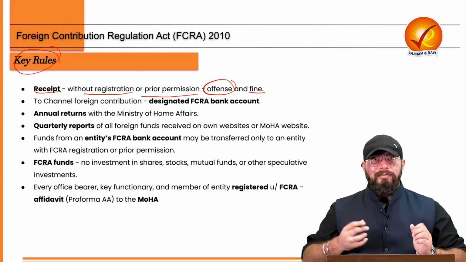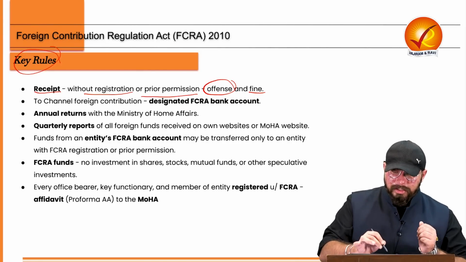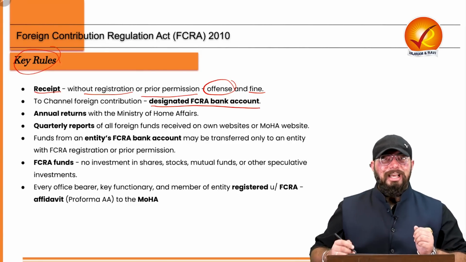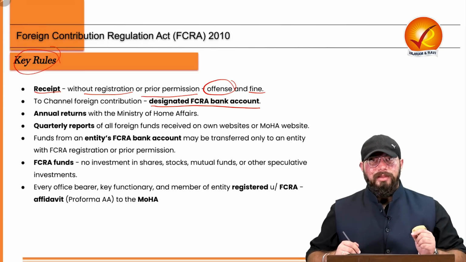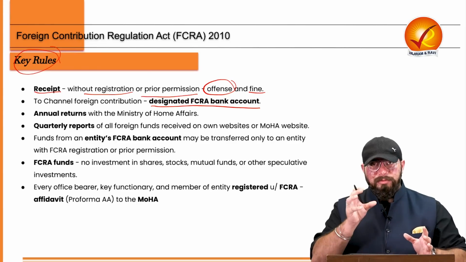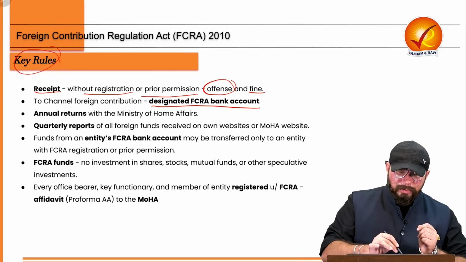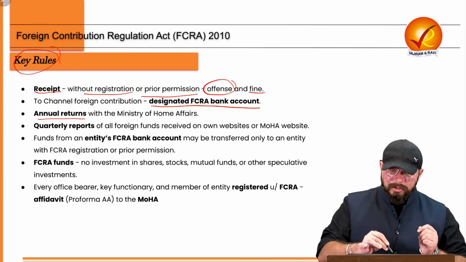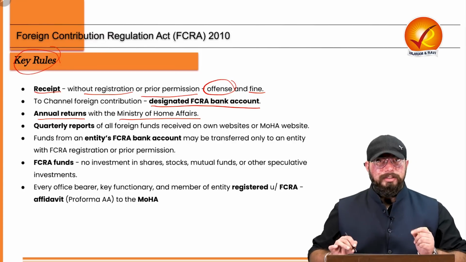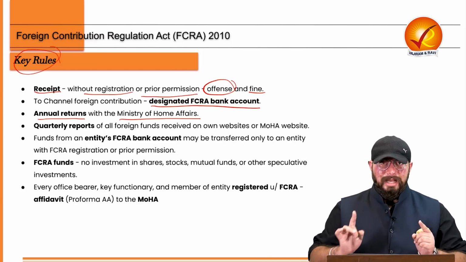And let's say if you have received foreign contribution, to channelize that foreign contribution, you need to have a designated FCRA bank account. That is Foreign Contribution Regulation Act bank account. A specific designated bank account needs to be created. Also, you need to file annual returns with the Ministry of Home Affairs, because Ministry of Home Affairs is the ministry which is regulating this act.